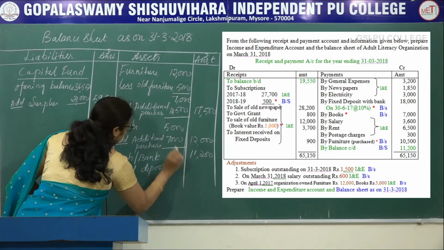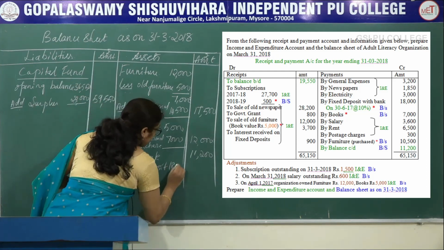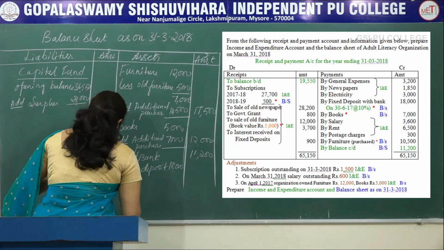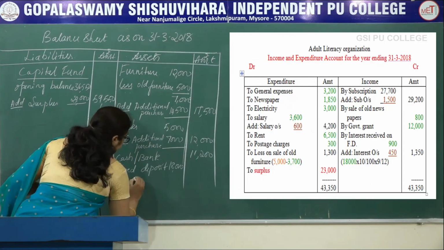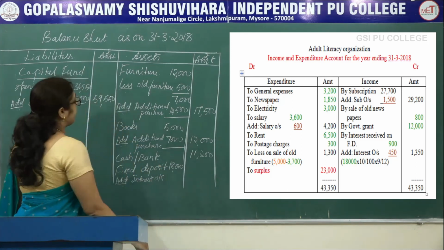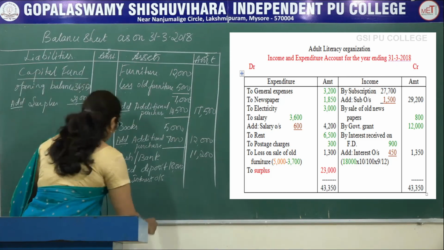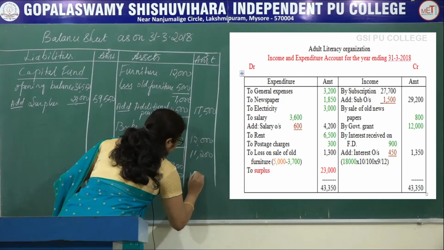Record this one, fixed deposit. This is capital expenditure. Fixed deposit actual amount is 18,000. Add interest outstanding. Interest outstanding we calculated in the receipts and payment account, that is 450.